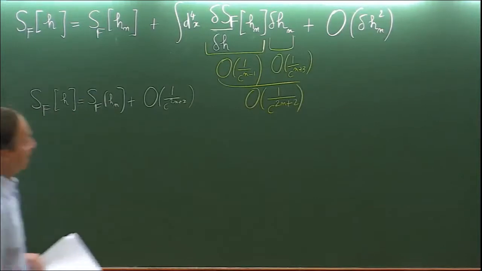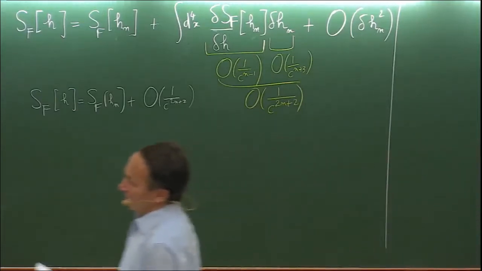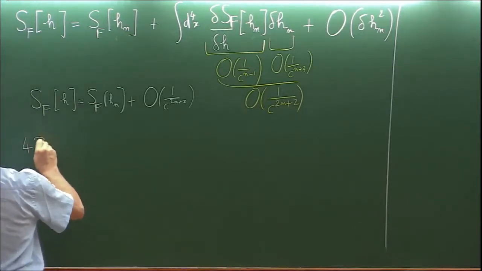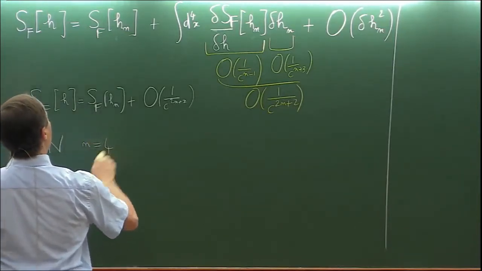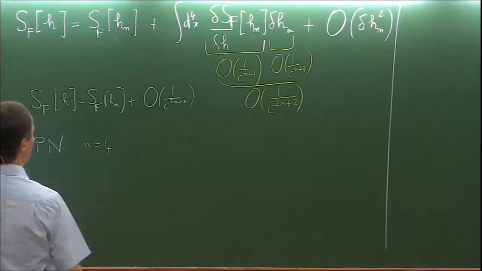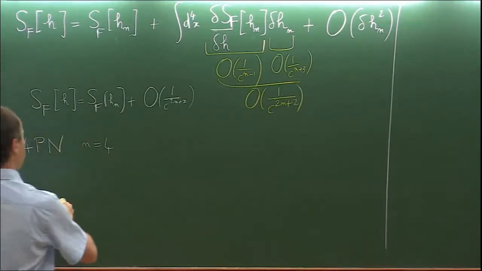Okay, so since we have established this result, we can then parameterize the solution of the Einstein field equations up to that order. And say, to compute 4PN, n will be 4, and we shall need to determine the metric essentially up to order O(1/c^6).